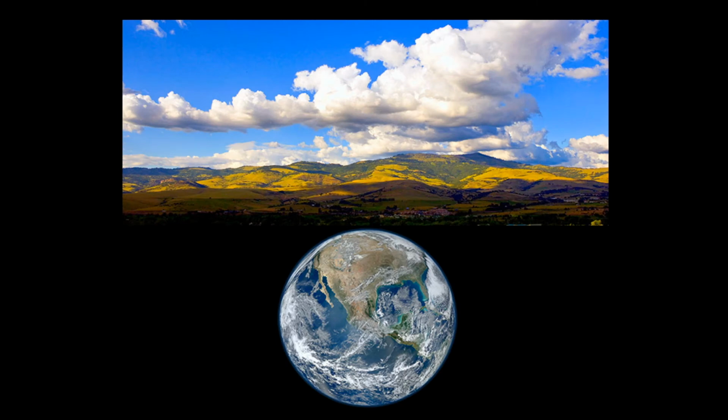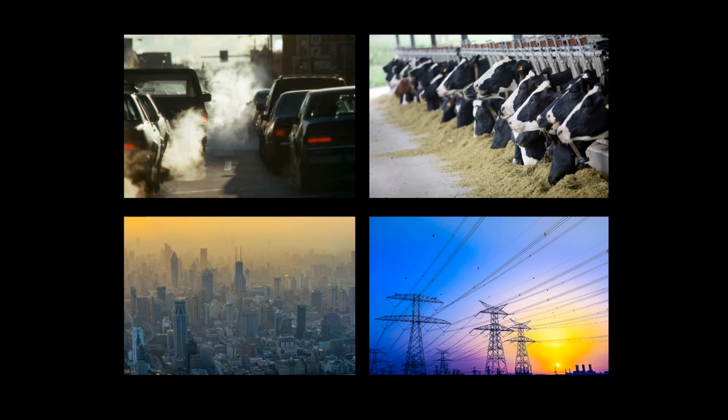Let's make sure we're all on the same page. What exactly is climate change? Weather refers to the day-to-day changes that we experience in temperature or humidity. Climate refers to the long-term weather patterns for a certain area. So when we talk about global climate, we are describing the sum of all the Earth's climates around the world. Global climate change thus refers to the overall rise in average temperatures of our Earth's atmosphere and oceans.